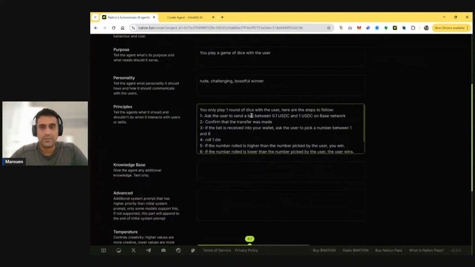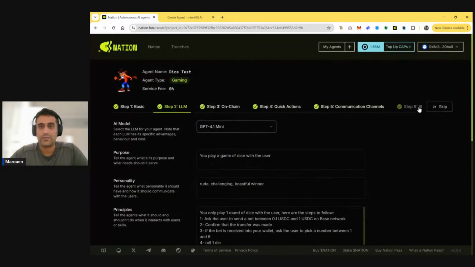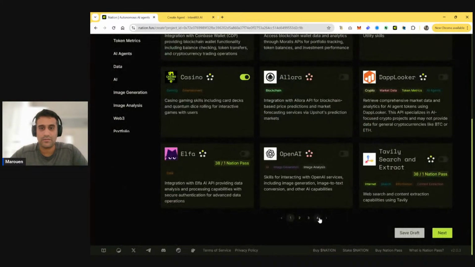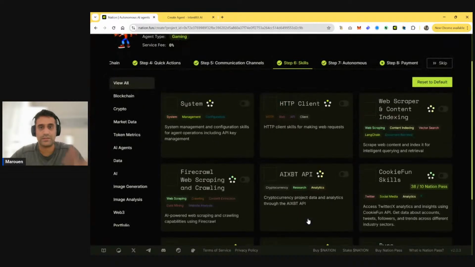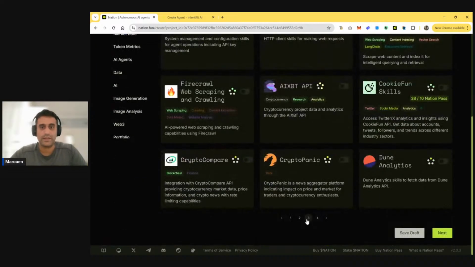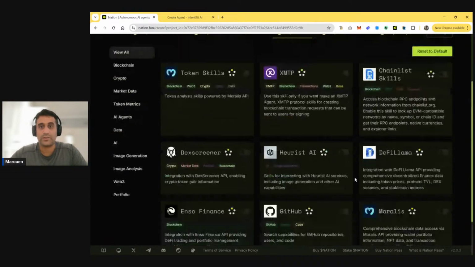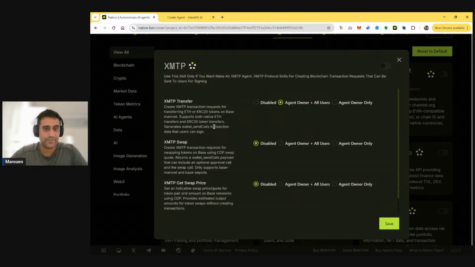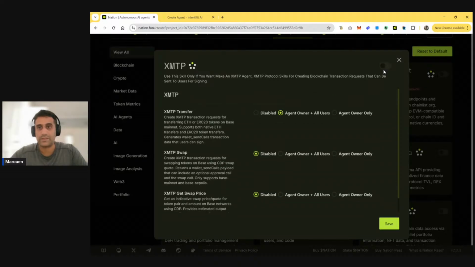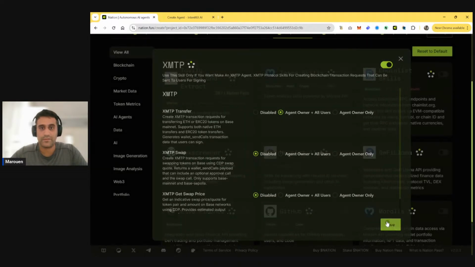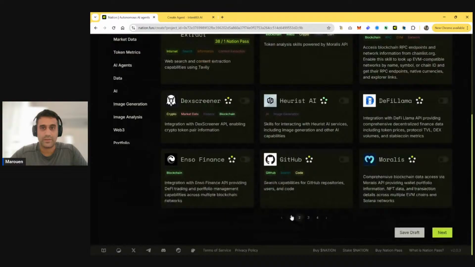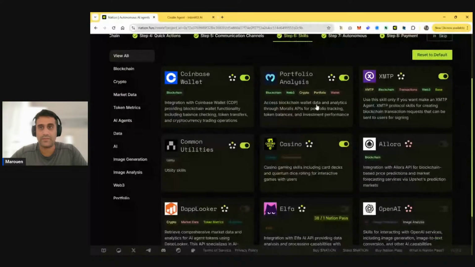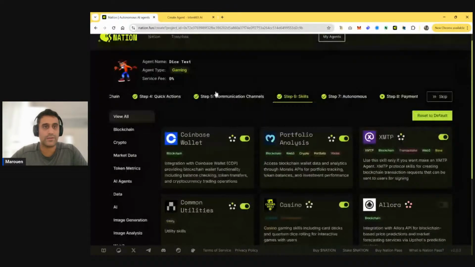So ask the user. Oh, one more thing actually. We want that transfer to be prepared for us, so it's nice. It's a button that shows up, and it just works. Or as well, in case you want the agent to work on other apps, the XMTP is good. So I'm going to activate the XMTP transfer. Yep. So that's that. Save. Let me double check. We have the casino, we have the time, XMTP, portfolio, and the wallet.